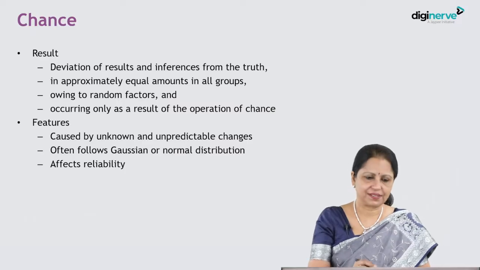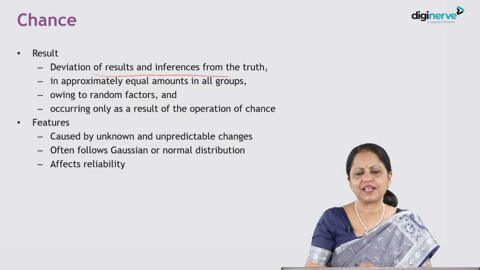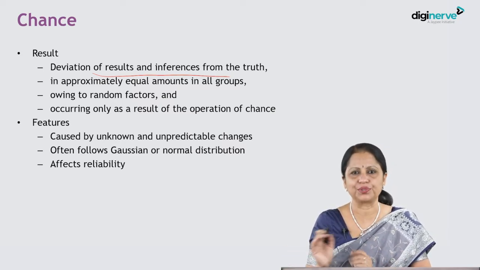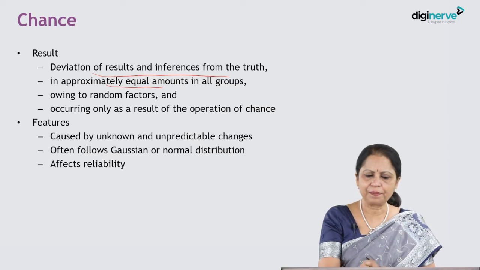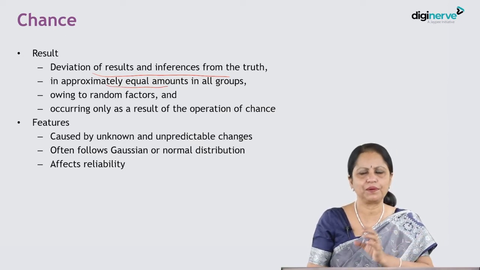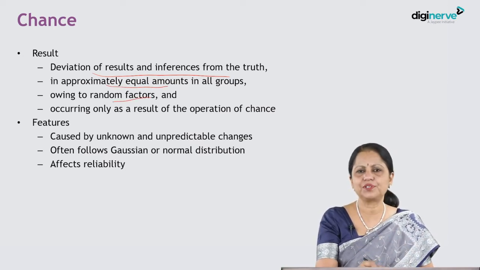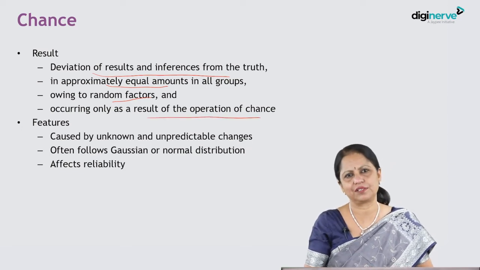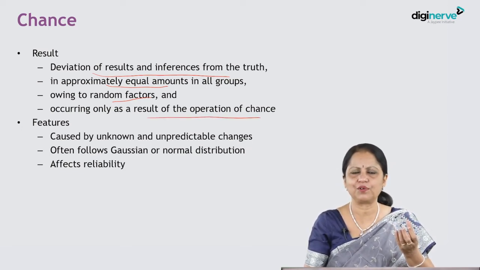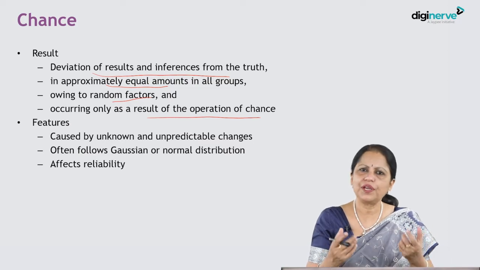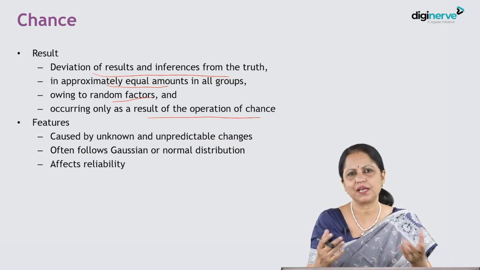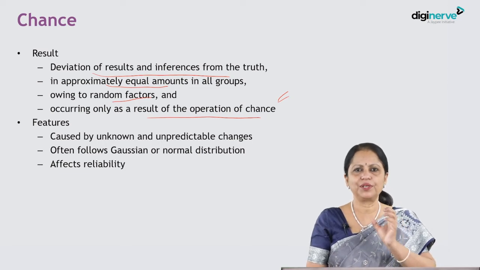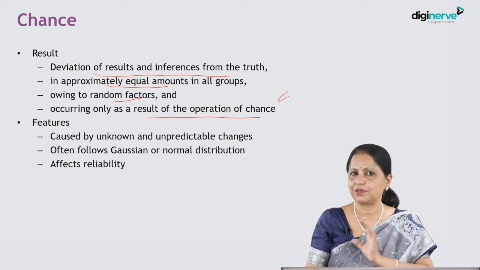So what is chance? This is deviation of results and inferences, and it is different from the truth that exists. And this happens in approximately equal amounts in all groups. It happens due to random factors and occurs only as a result of chance. So the word chance, you understand what it is. This is just happening. We have no control over this. By chance it happens. And why does this commonly happen? Because we are doing it on a sample. We are not doing it on the entire population.